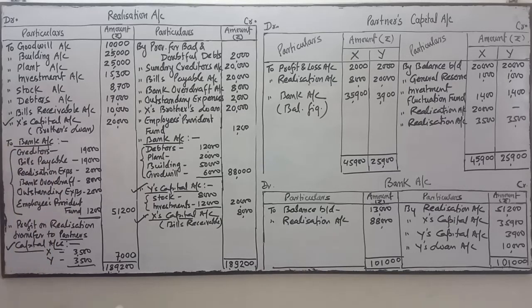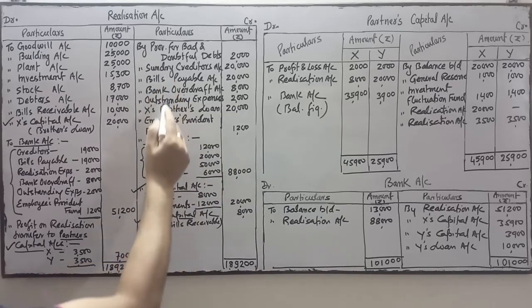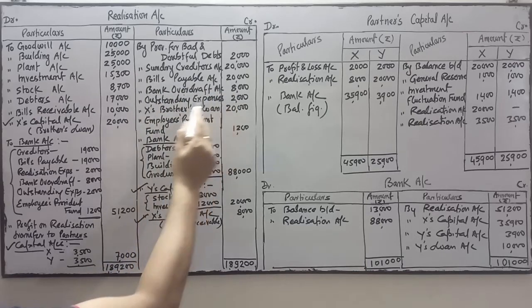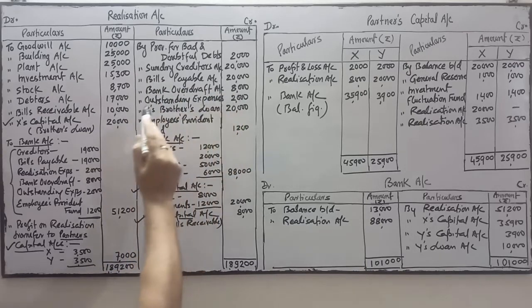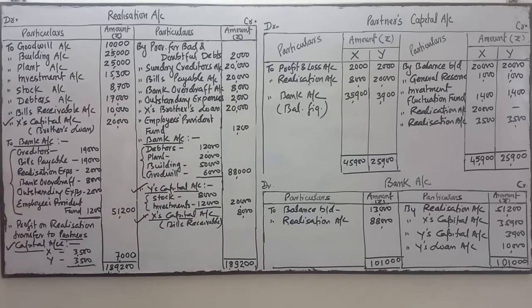Next is the employee provident fund as well: sundry creditors account debit, bills payable account debit, bank overdraft account debit, outstanding expenses account debit, ex-brother's loan account debit, employee provident fund account debit to realization account, being external liabilities ledger closed.